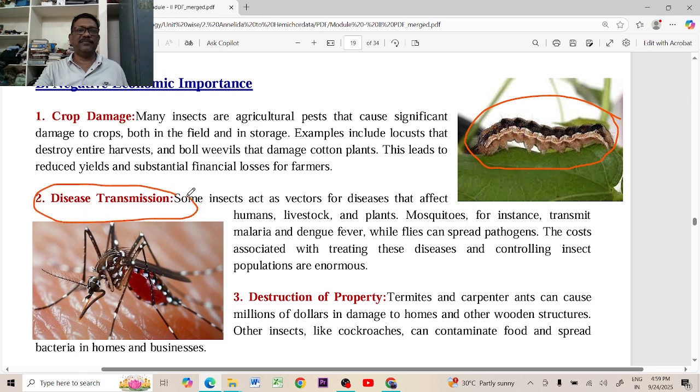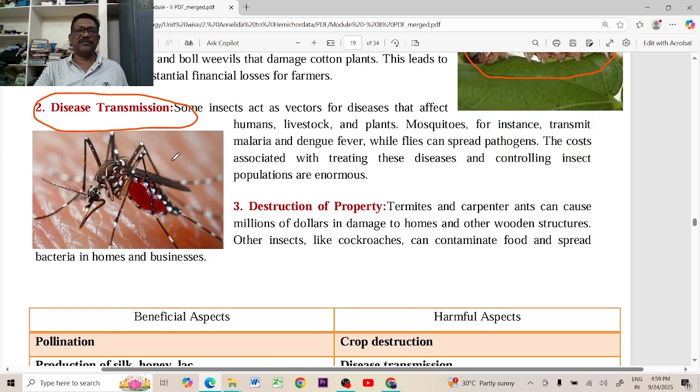Many of the mosquitoes, and houseflies also, are spreading a number of diseases. These are actually vectors. They can carry bacteria or viruses and protozoans. They can transport the pathogens and cause disease. Dengue, malaria, and some other dreadful diseases are spread by the mosquitoes.